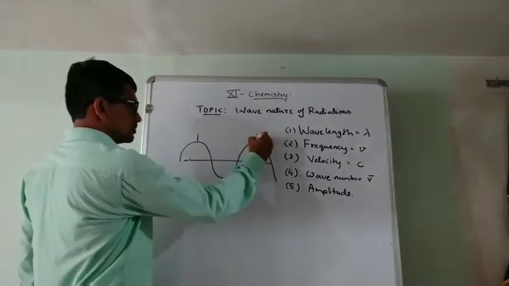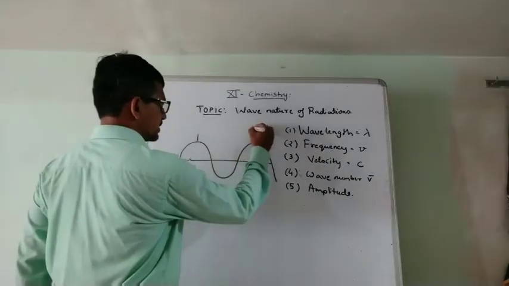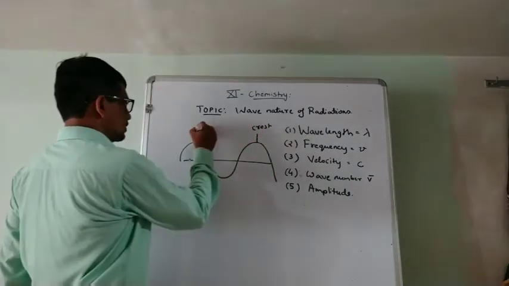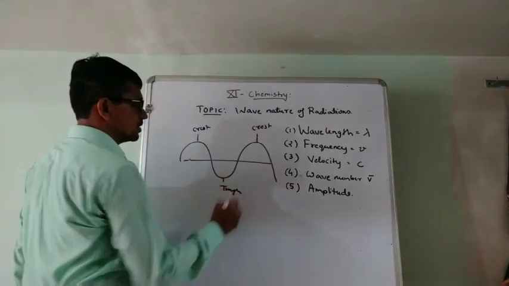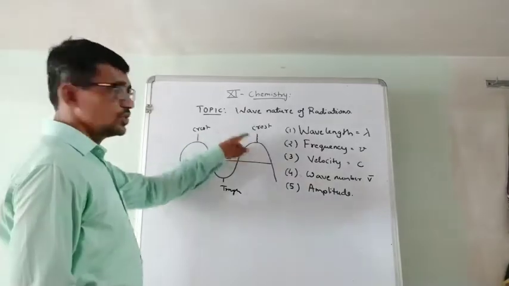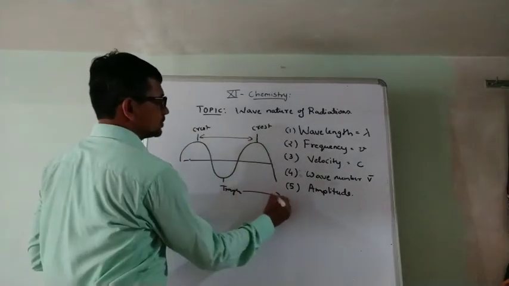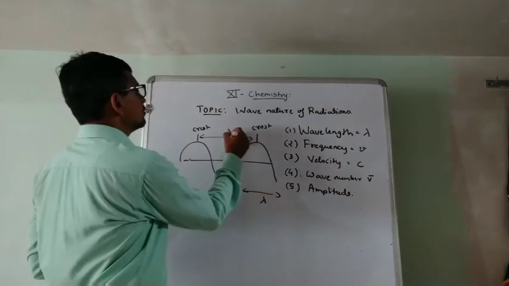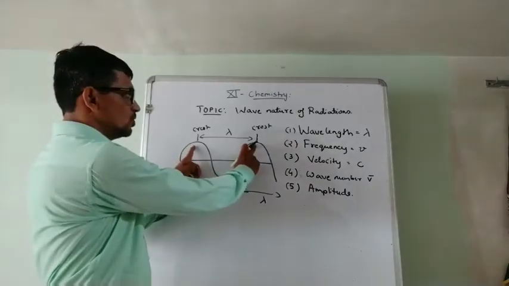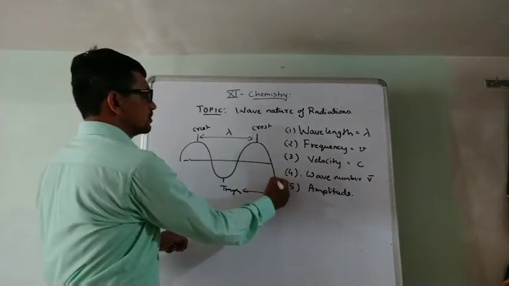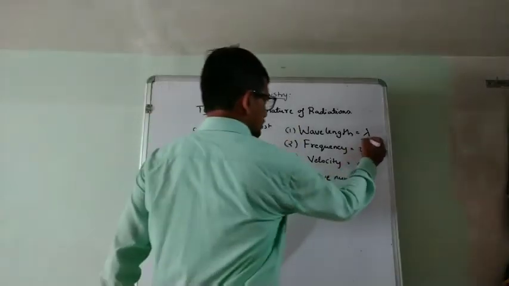In a wave, the mountain part, the top, is known as the crest, and the lower part is known as the trough. Distance between two crests or two troughs is the wavelength, lambda.